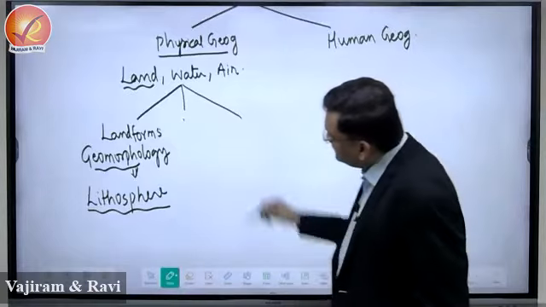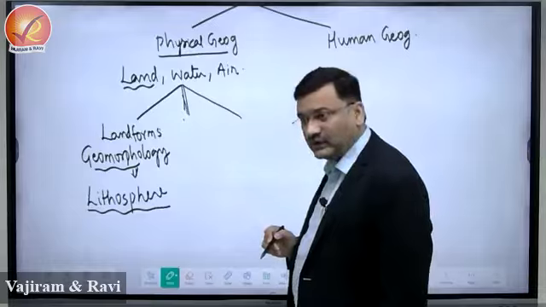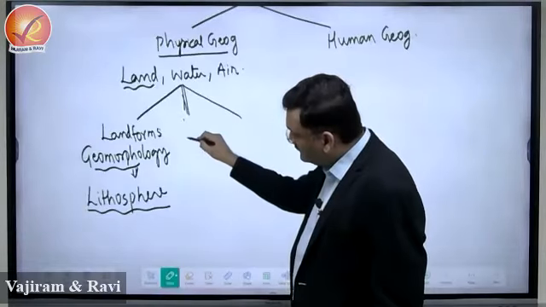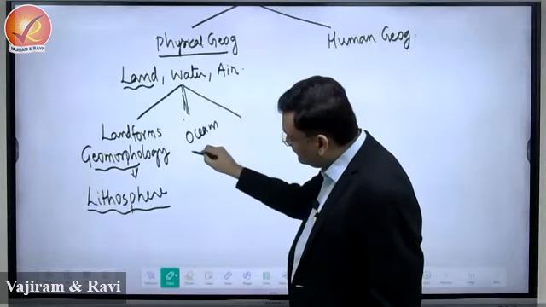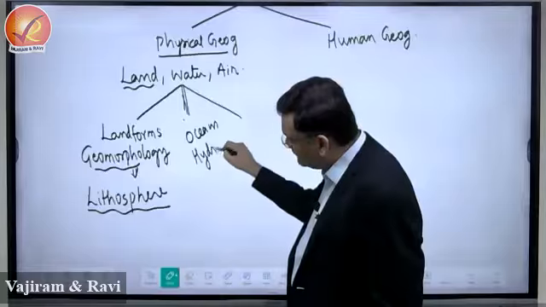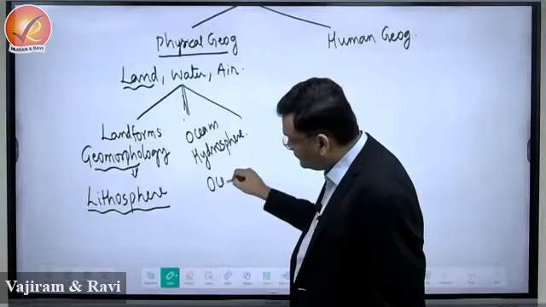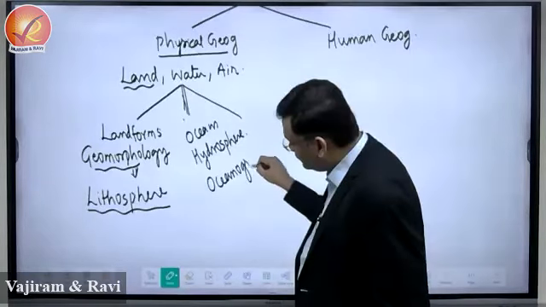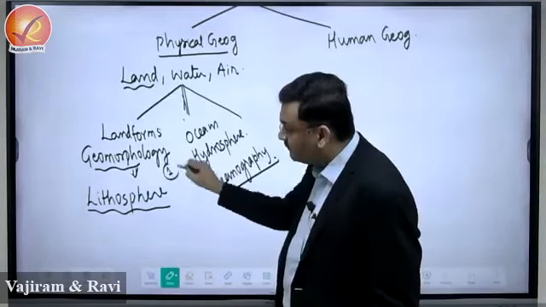Then it is water, study of water in different forms. We know that the highest concentration of water is in the form of oceans, right? And this constitutes a major segment of the hydrosphere, and this will be referred to as oceanography. So one chapter we got, this is geomorphology.